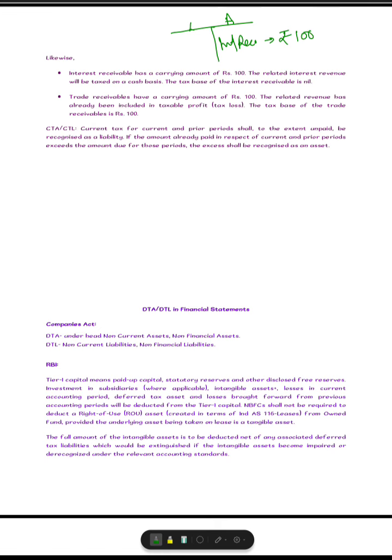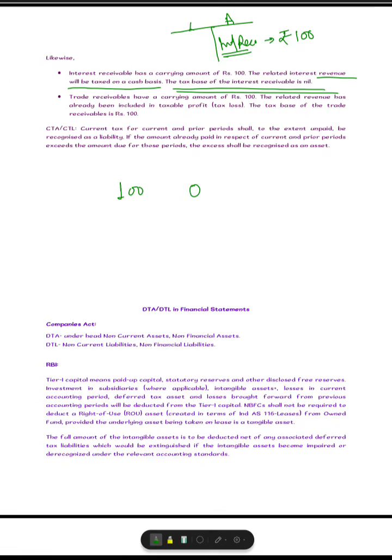Okay, so the related interest revenue will be taxed on cash basis. Of course, as per the Income Tax Act, the interest revenue or income is recognized on cash basis. So even though on accrued basis you have recognized it as an income, as per the provisions of the Income Tax Act, you need not recognize it as a taxable profit, because you have not received it yet. So the tax base of the interest receivable is nil. So your carrying amount is rupees 100, whereas your tax base is nil.